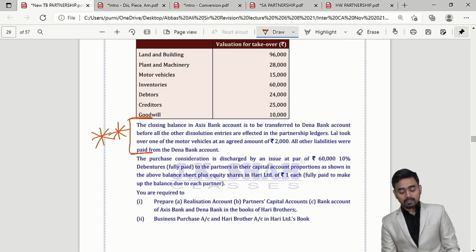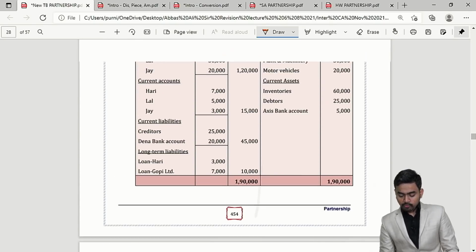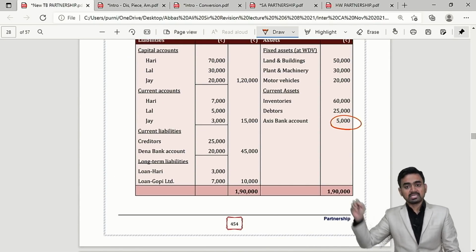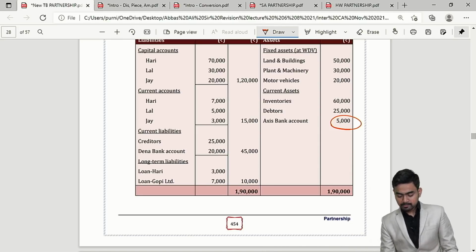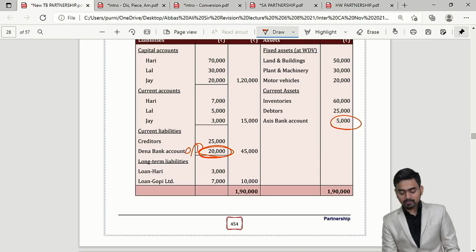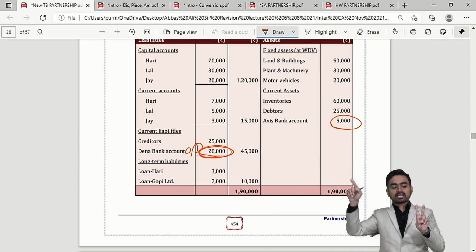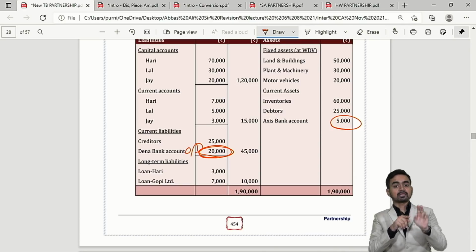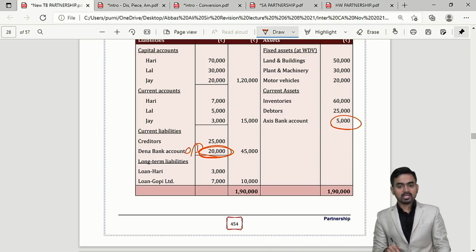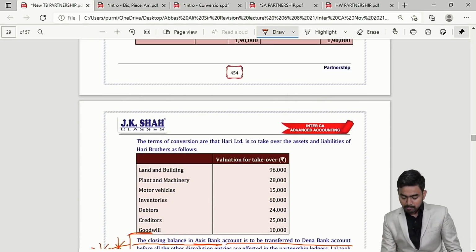They are saying the closing balance in Axis Bank is transferred to Dena Bank. So we have 5,000 rupees in Axis Bank, a normal account, transferred to Dena Bank, which is an overdraft. As of now we have a 20,000 overdraft. If you transfer the favorable balance to Dena Bank, the overdraft will reduce by 5,000. So the new overdraft is 15,000.